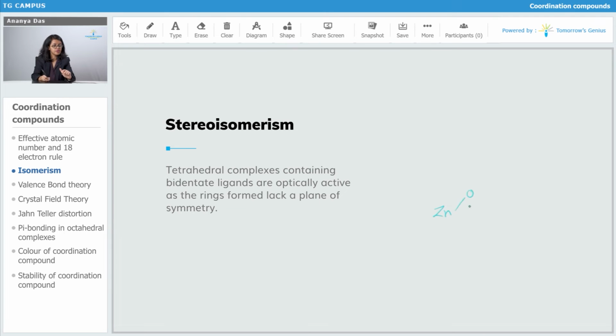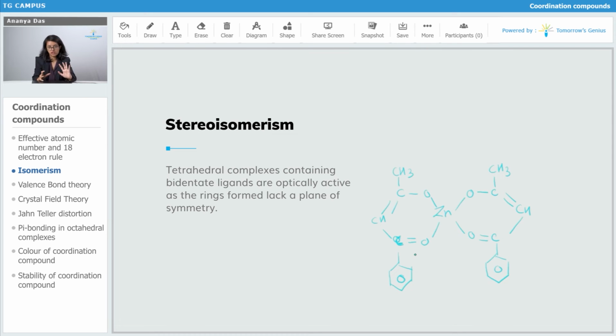This is a tetrahedral complex. Now, because I have drawn it on a 2-dimensional sheet of paper, it looks like they have a plane of symmetry.